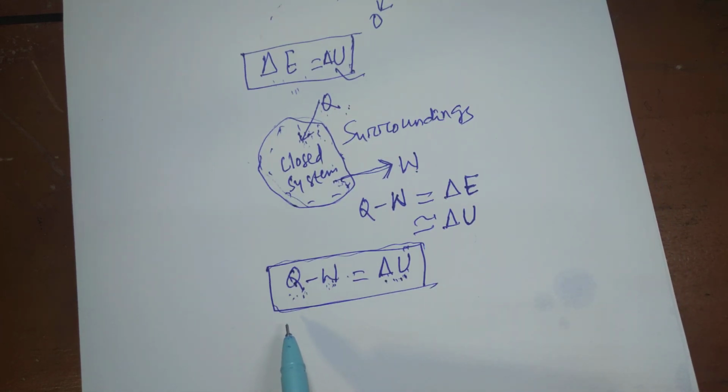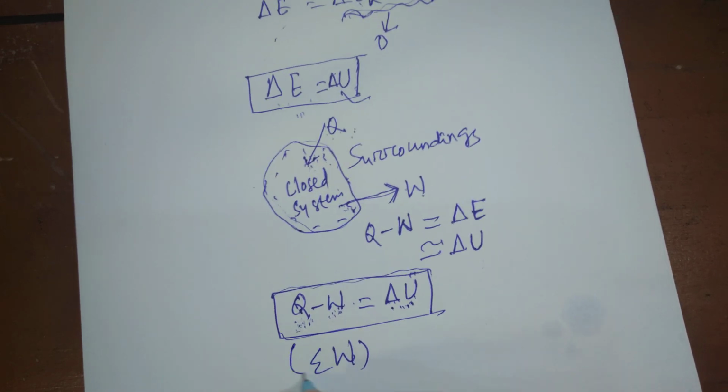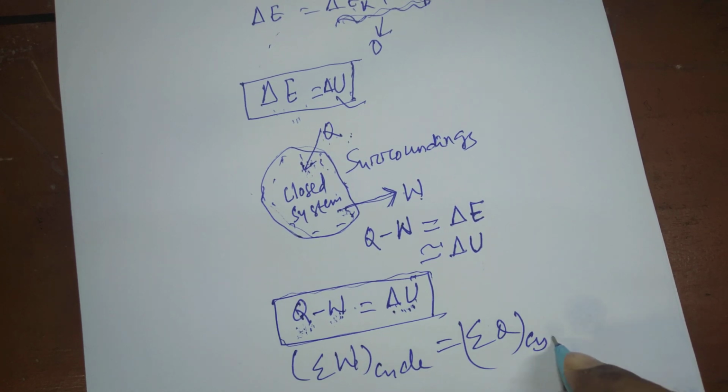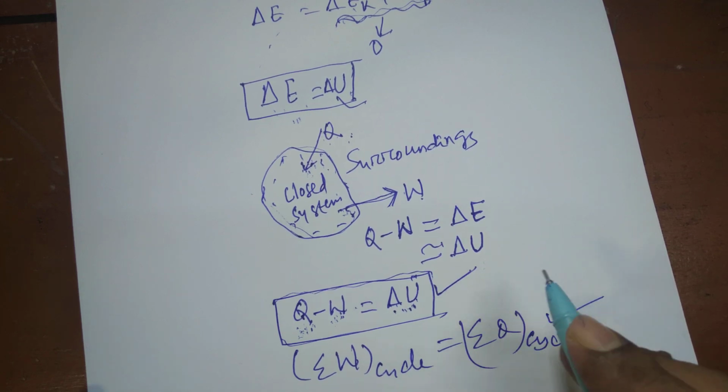If in a problem, suppose heat is rejected from the system, we have to assign a negative value to it when heat is removed from the system. The same rule also applies for W. This is the governing equation of the first law for a closed system undergoing any kind of process. Similar to this, the relation sigma W cycle is equal to sigma Q cycle is applicable for a cycle, while this equation is applicable for any kind of process.